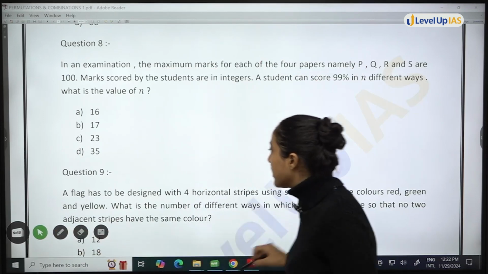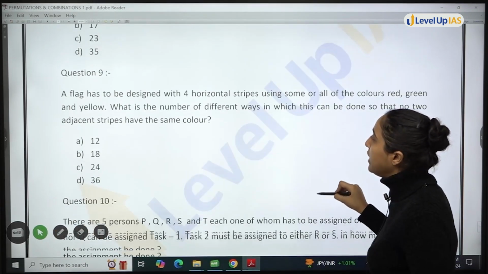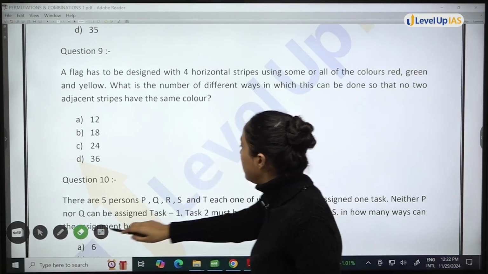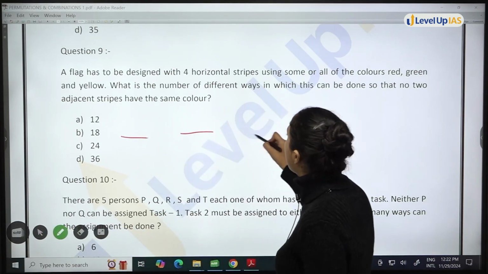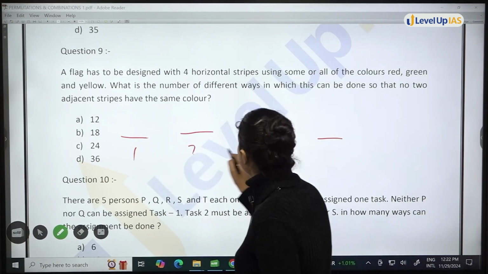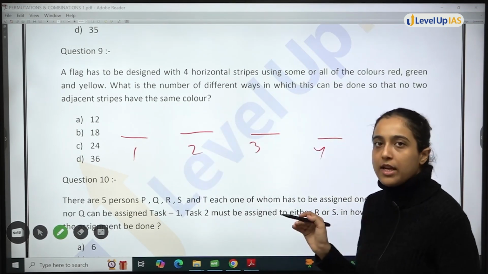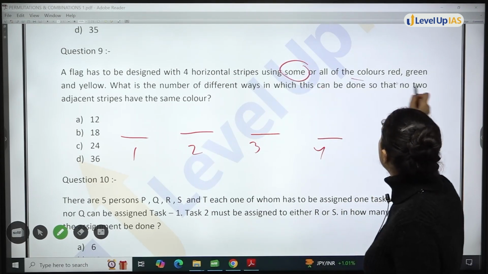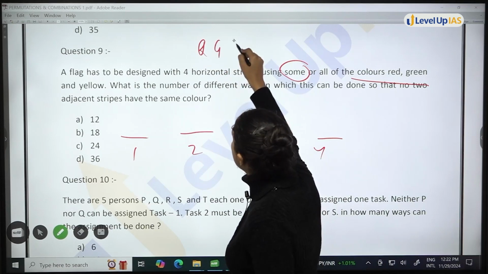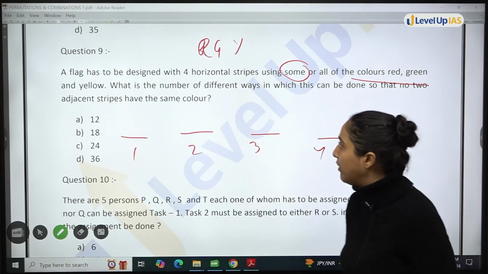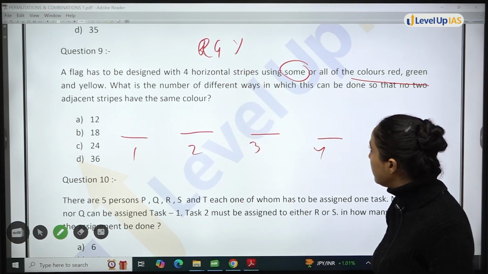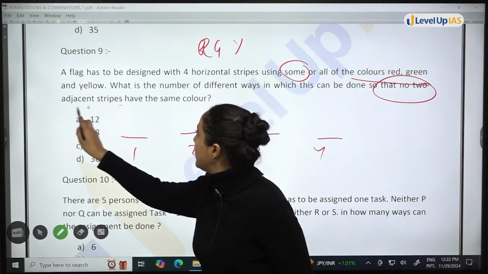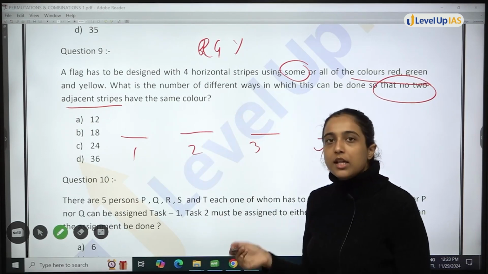Question number 9. A flag has to be designed with 4 horizontal stripes. So stripe 1, stripe 2, stripe 3, stripe 4. ऐसे करके 4 स्ट्राइप्स का फ्लैग हमें डिजाइन करना है, using some or all of the colors red, green, yellow. These are the three colors I have. What is the number of different ways in which this can be done so that no two adjacent stripes have the same color? ठीक है?